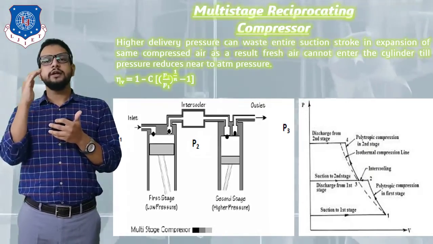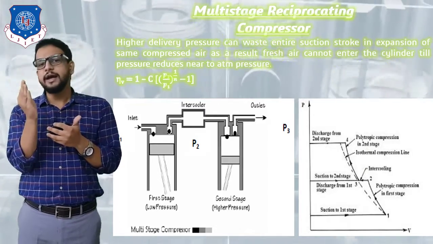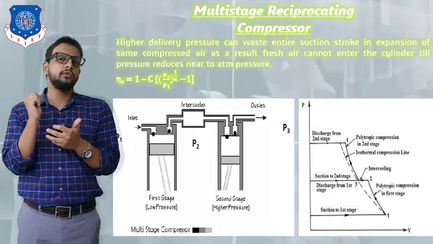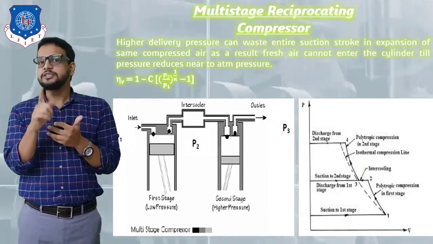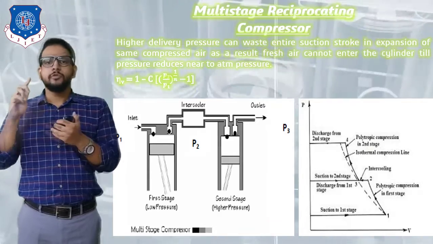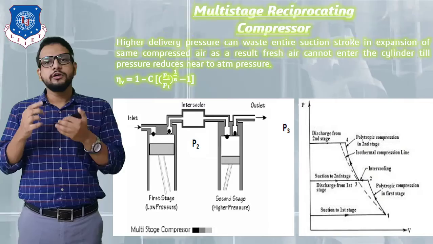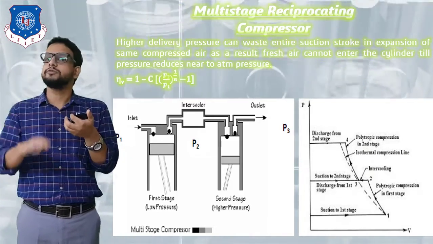From cylinder 1, that highly pressurized air, which has a high temperature, now enters the intercooler. But we know that in the intercooler, pressure remains constant but temperature is going to reduce. We know that because of high temperature, intermolecular distance increases, right? Because of that, density reduces.